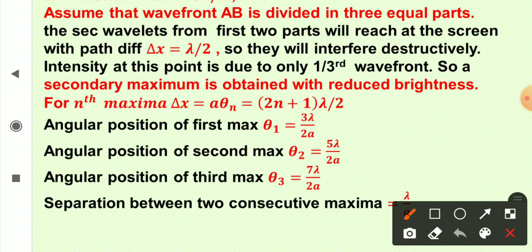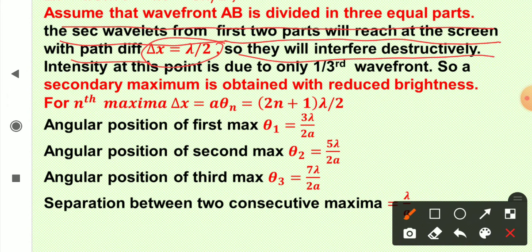So, assume that the wavefront is divided in 3 equal parts. The secondary wavelets from the first 2 parts will reach the screen with a path difference of lambda by 2. So, they will interfere destructively and the intensity at this point will be only due to 1/3 of the wavefront.